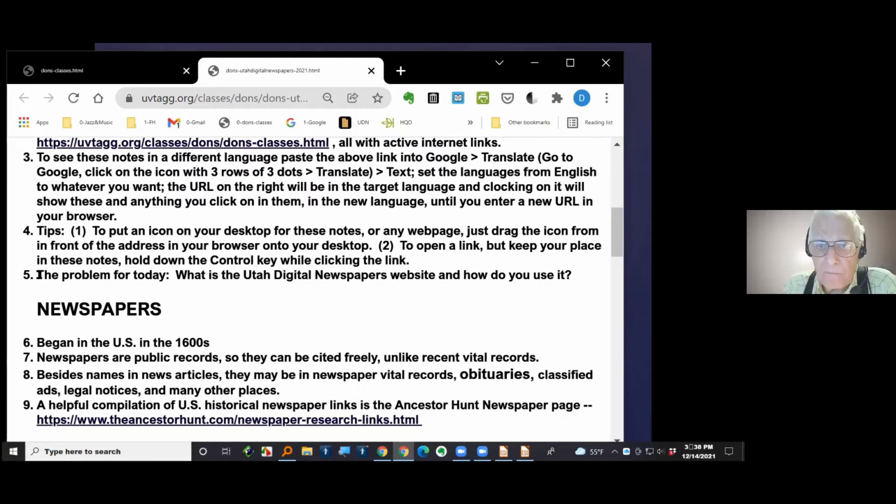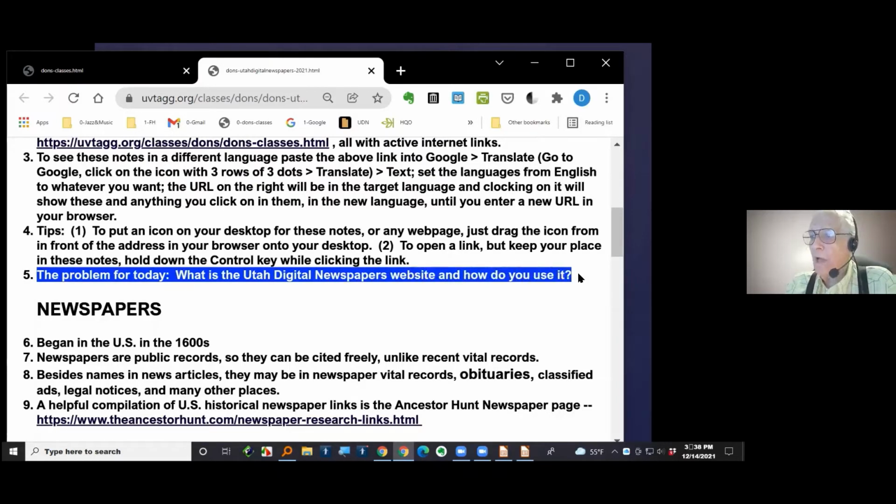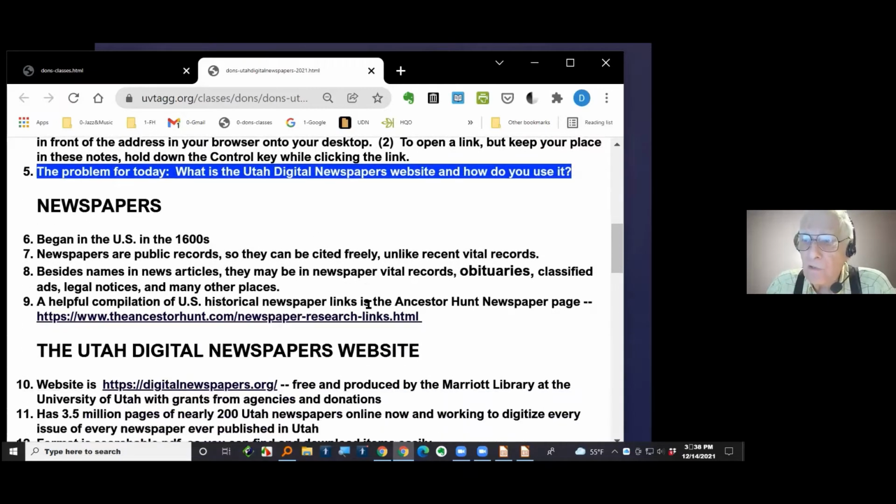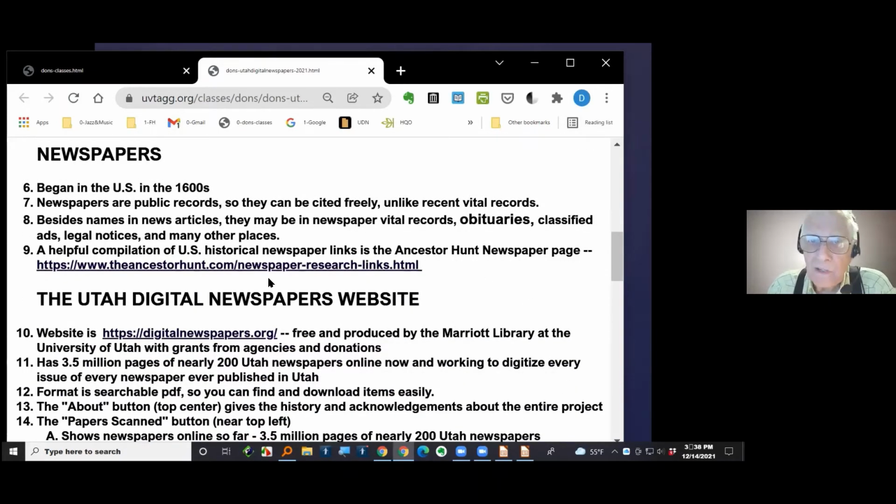Item 5 here is the problem for today about the Utah Digital Newspapers website and how to use it. There's a little bit of information here on newspapers, and there's a link in here. Item 9 is a link that may help you find historical newspapers besides the Utah ones. Today we're only talking about what's here in Utah in the United States, but this link has historical newspapers from all over the country, and in fact maybe even some foreign countries.